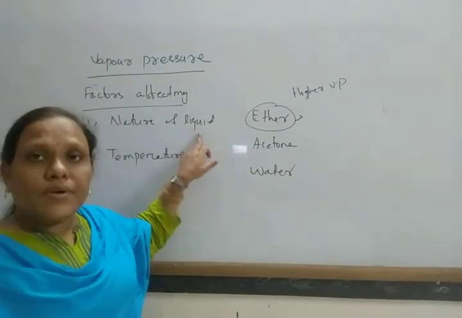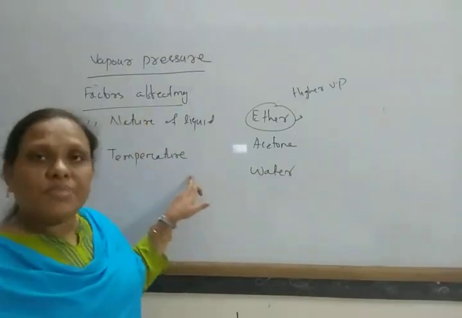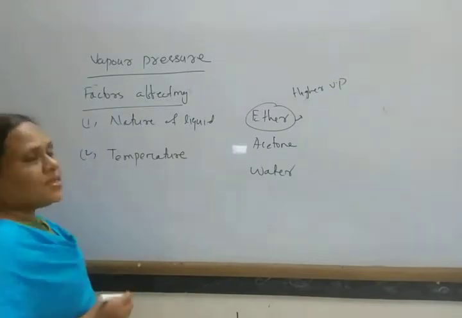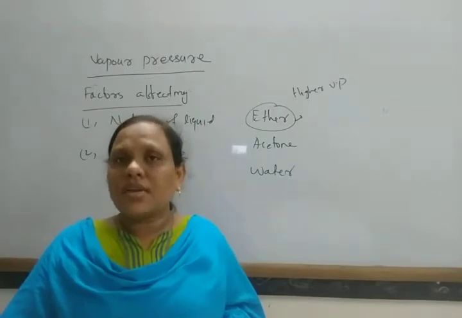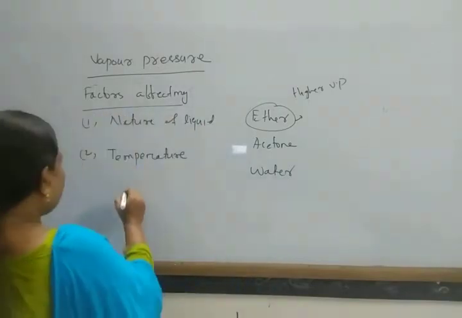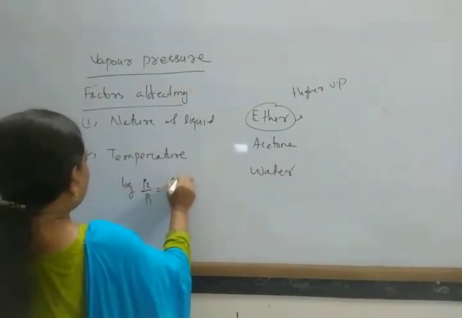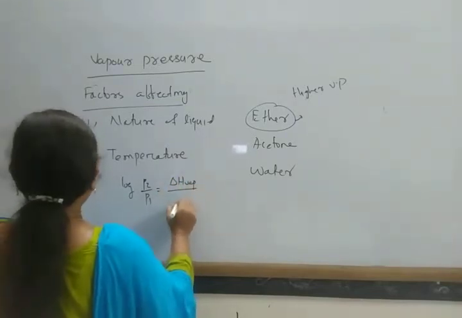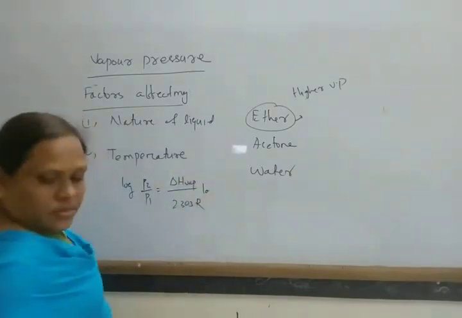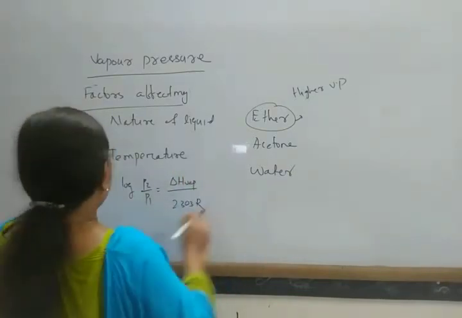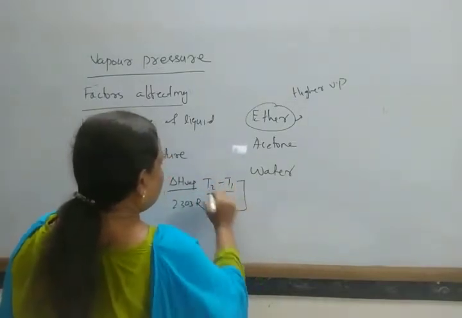So a liquid with strong intermolecular forces of attraction has less vapor pressure, but with an increase in temperature the vapor pressure increases. The relationship between vapor pressure and temperature is given by the Clausius-Clapeyron equation: log P2 by P1 equal to del H vaporization by 2.303 R into T2 minus T1 by T1 into T2.